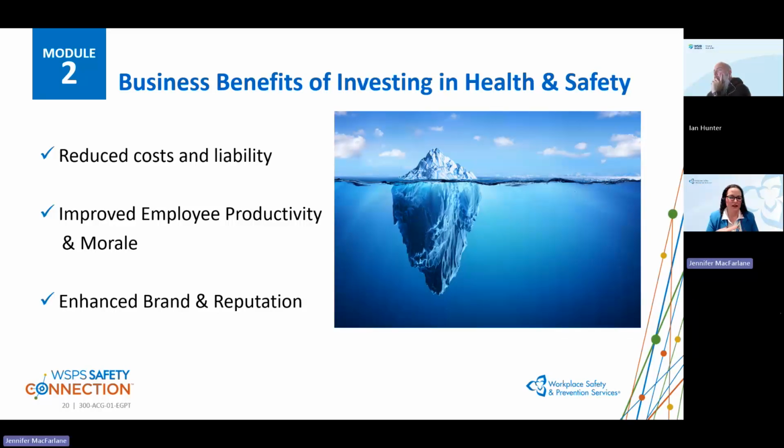And I know that I'm singing to the choir here. Again, we've got those three reasons for health and safety, but putting some numbers to it, you could see the dollar amounts for non-lost time injuries and lost time injuries when we think about frequency and severity.